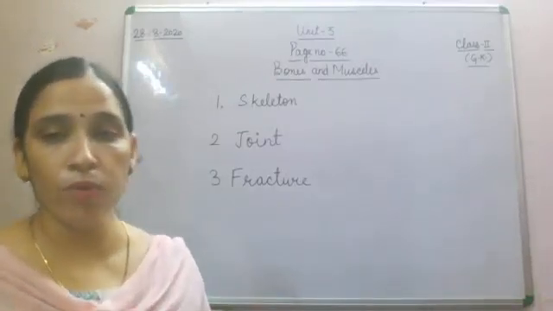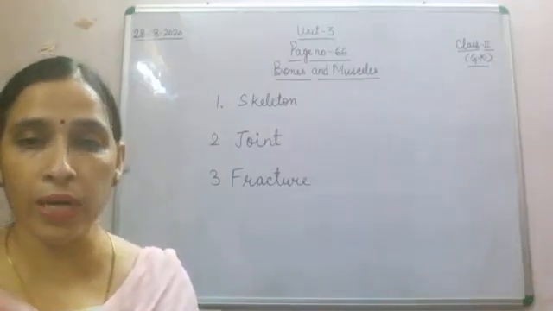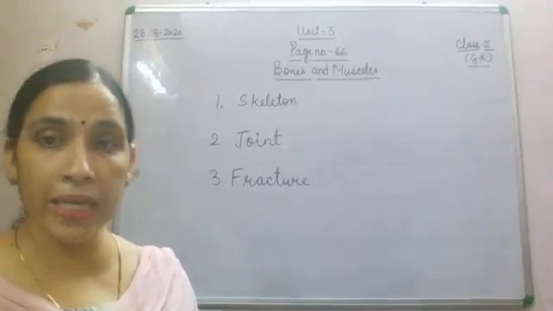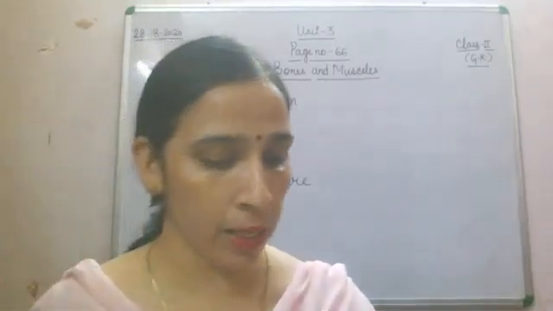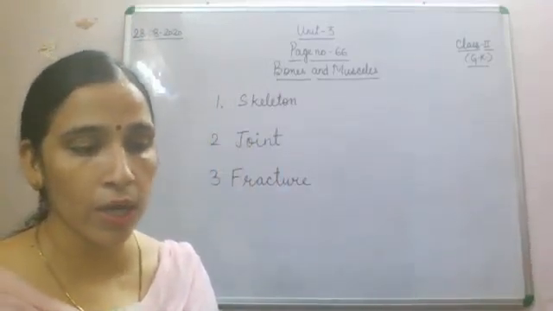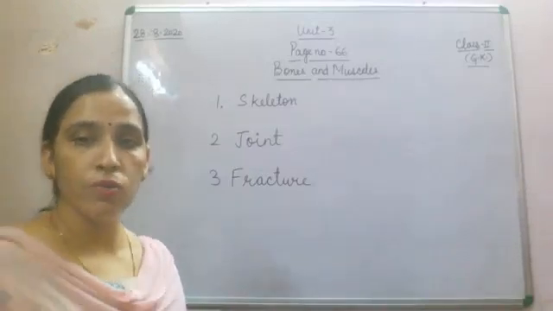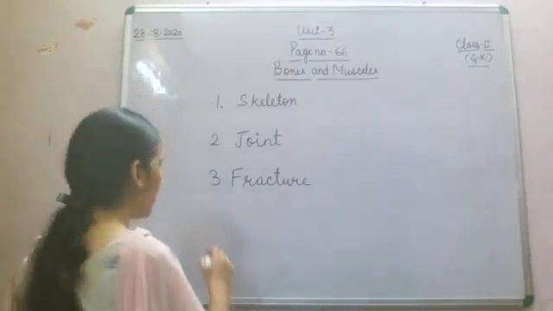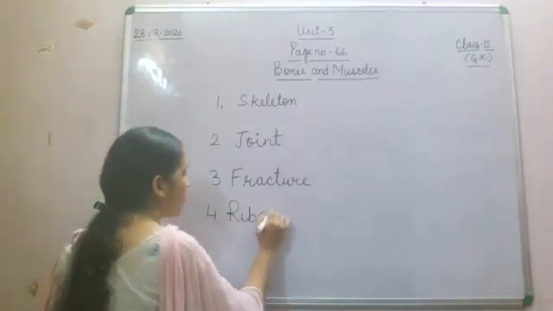Fine. Number 4, the heart and lungs are protected by a bony cage. That is what? That is called rib cage. Number 4 is called rib cage.